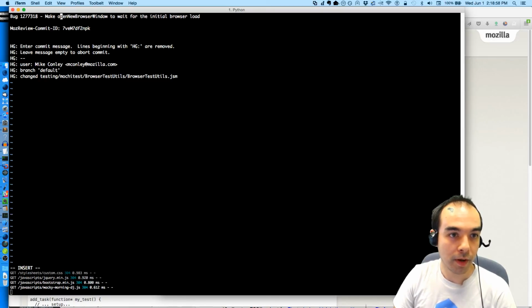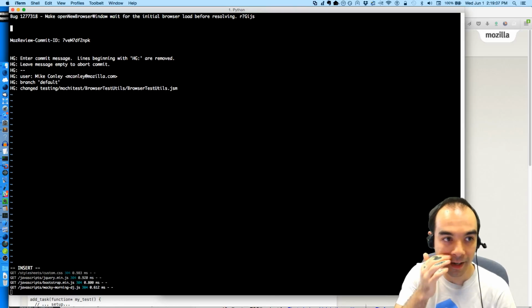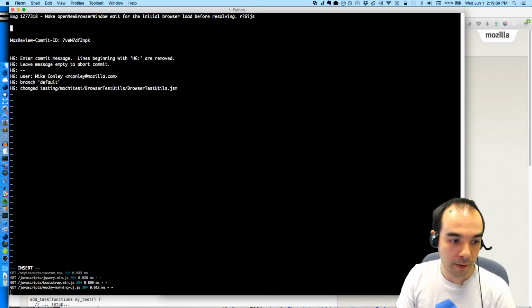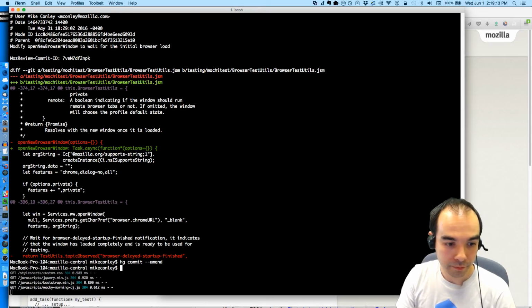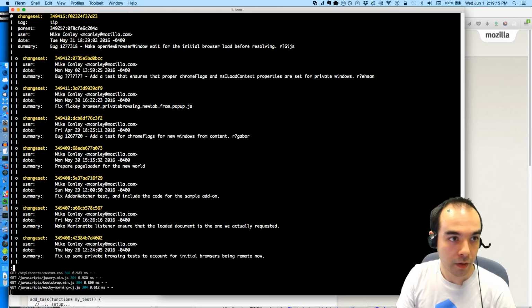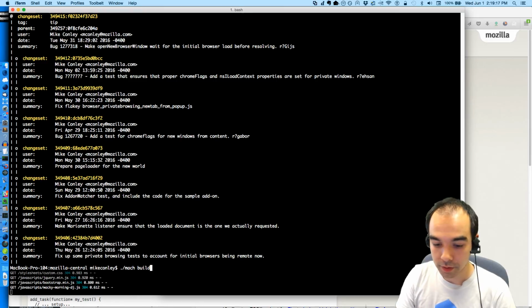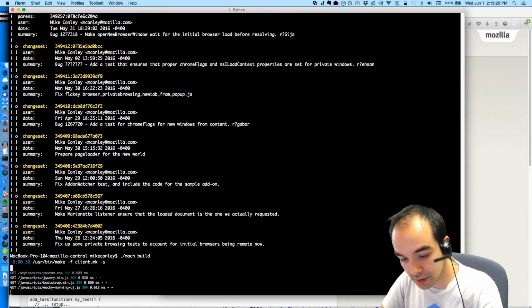Make open new browser window wait for the initial browser load before resolving. I'll have Heist look at it. And we'll build. This might take a few minutes.